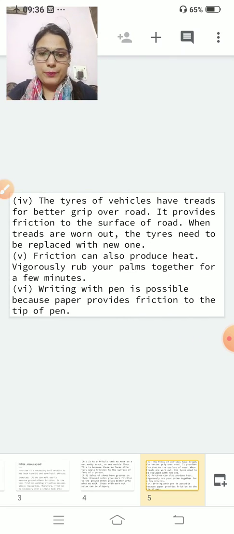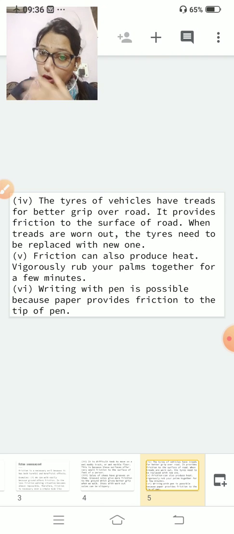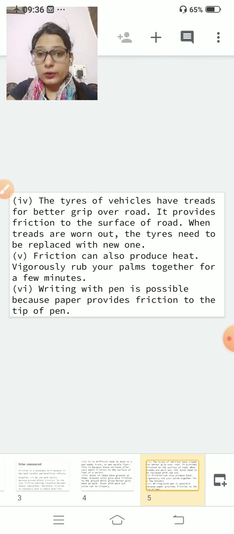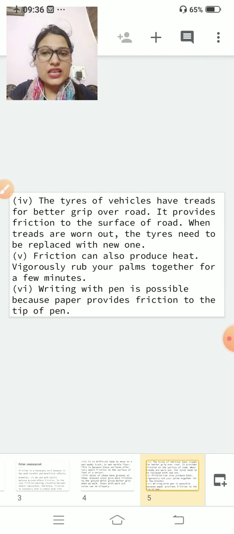The fourth example: the tires of vehicles have threads for better grip over a road. In the tires, you also have shapes. Why? For the grip. Clear? If that becomes all plain, it is very difficult. That tire will become slippery. Clear? And in the rainy season, it is very risky to run a vehicle with that type of tires.